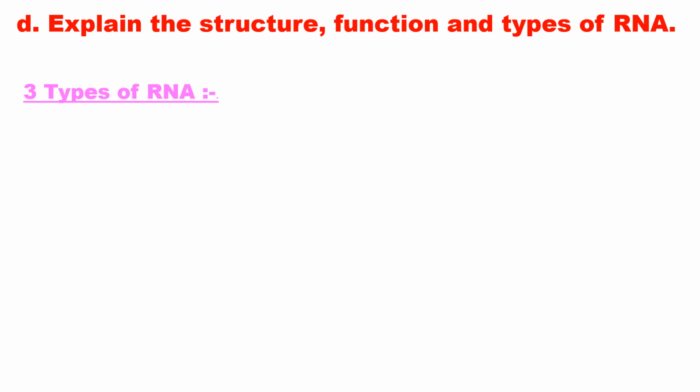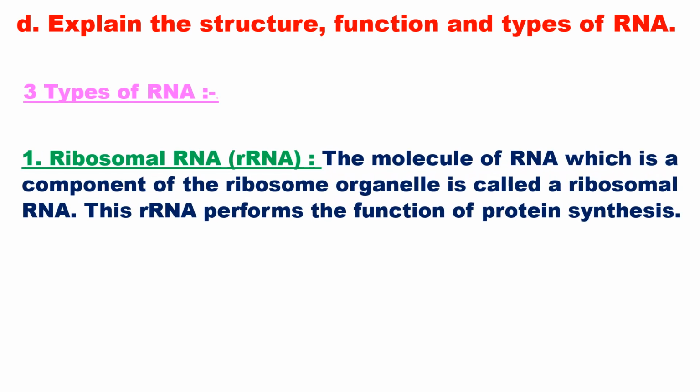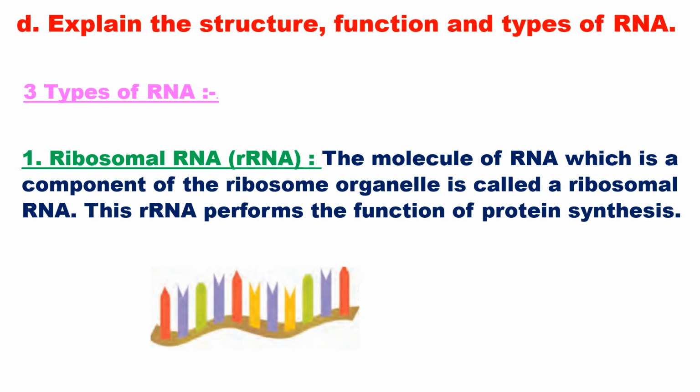There are 3 types of RNA. 1. Ribosomal RNA. The molecule of RNA which is a component of the ribosome organelle is called ribosomal RNA. This rRNA performs the function of protein synthesis.